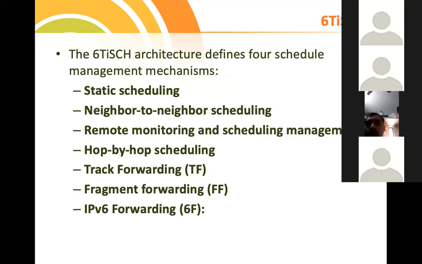Next, we have something called remote monitoring and scheduling management. Remote monitoring is nothing but, consider the same example, if there is a temperature variation in the room, then via the program I can direct the fan switch to regulate its speed, high or low. That is remote monitoring. No need of human intervention, no need of any hardware in that. Automatically via program I can monitor the sensor data, and we can schedule that management.